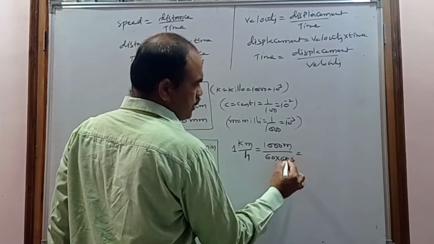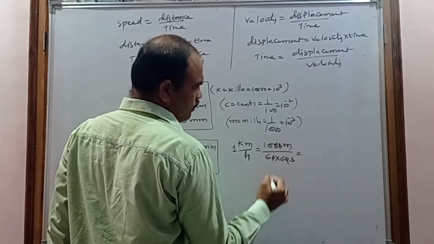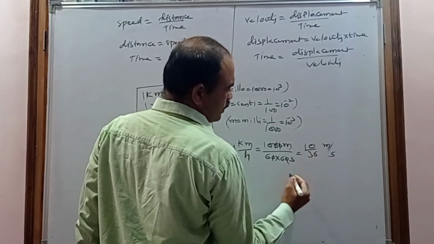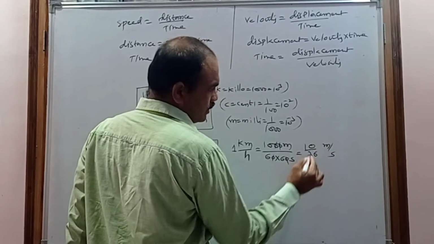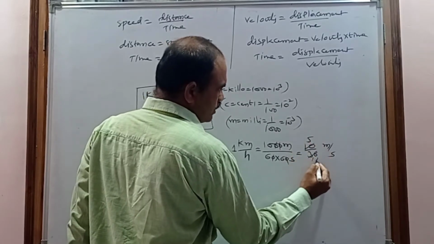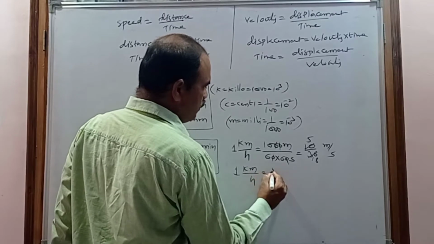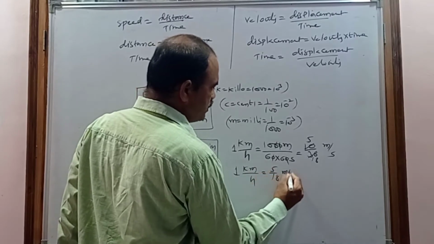The zeros cancel, and we get 10 by 36 meter per second, which simplifies to 5 by 18. So 1 kilometer per hour equals 5 by 18 meter per second.